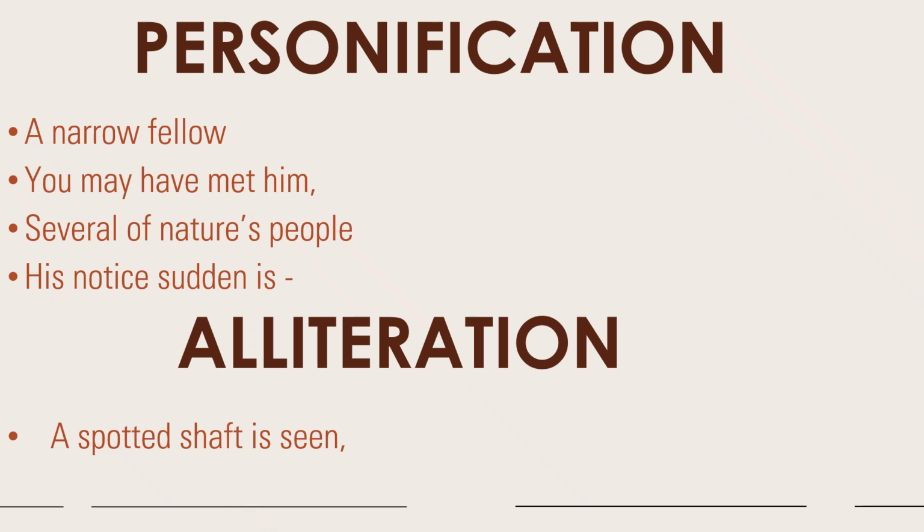Next we have alliteration. A spotted shaft is seen. Here we have the S sound, spotted shaft is seen. So we have the S sound here, so it's consonants and therefore it's an alliteration.